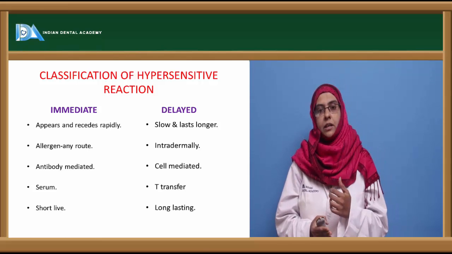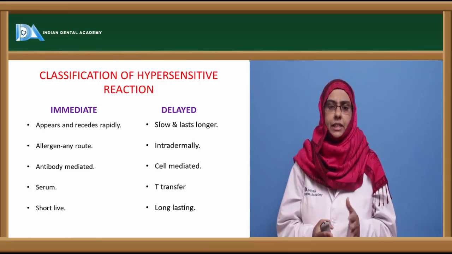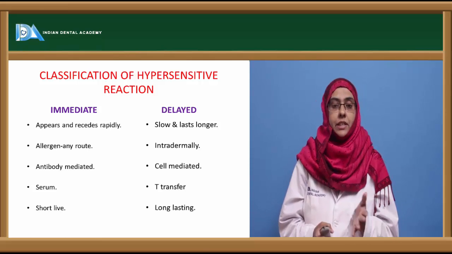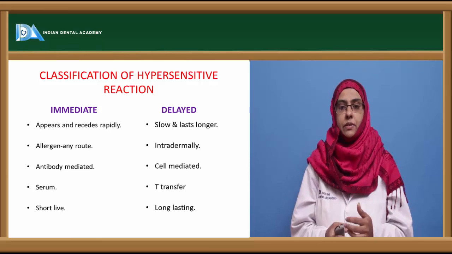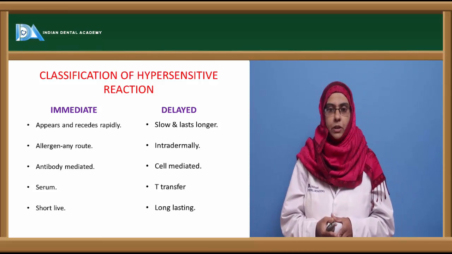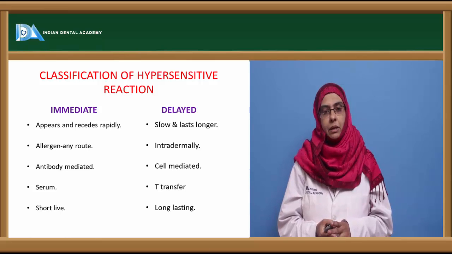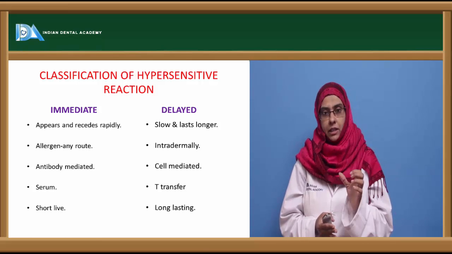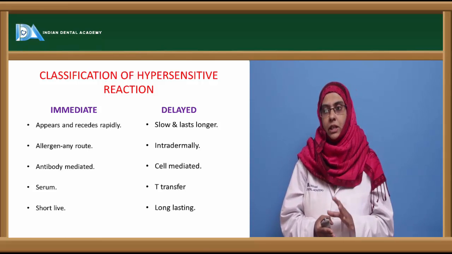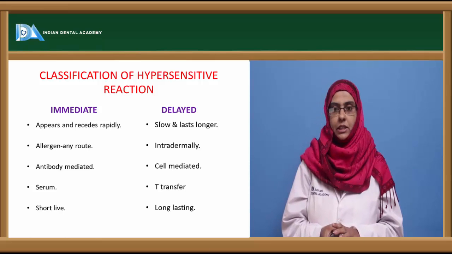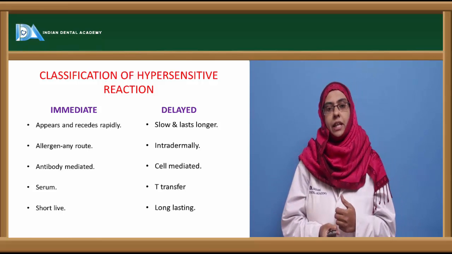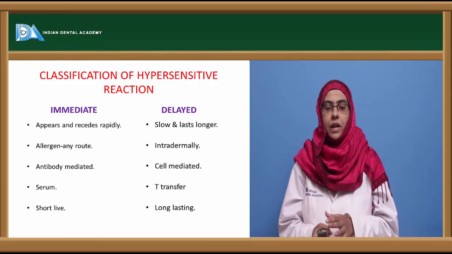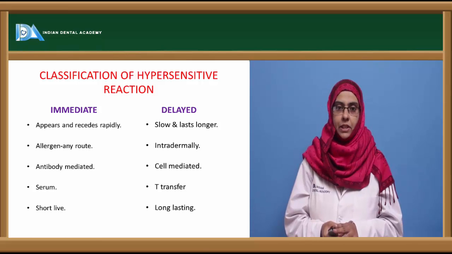This type of hypersensitivity reaction can be passively transferred from one sensitized individual to another sensitized individual by transfer of the serum which contains the antibodies. And in the immediate type of hypersensitivity reaction, desensitization is very easy, but it is short-lived. Now coming to the delayed type of hypersensitivity reaction, as the name itself indicates, there is a delay in the appearance of the clinical syndromes.